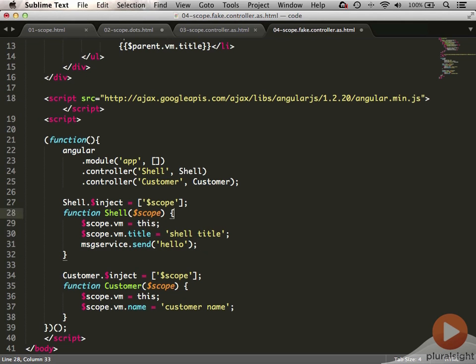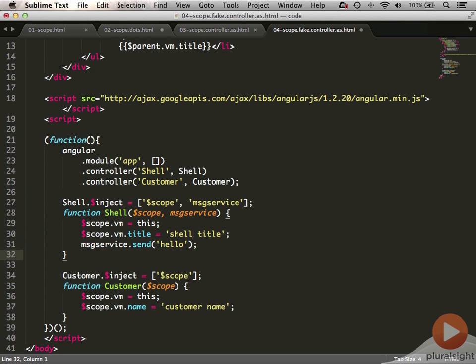Well, where does that come from? Well, that's when I start injecting that and say, all right, let me go ahead and inject that message service. And I would create that somewhere else, and we can inject it like this. Now, this is just a way we can actually use separation of concerns and separate out our different features. So now the message service can be reused in multiple controllers.